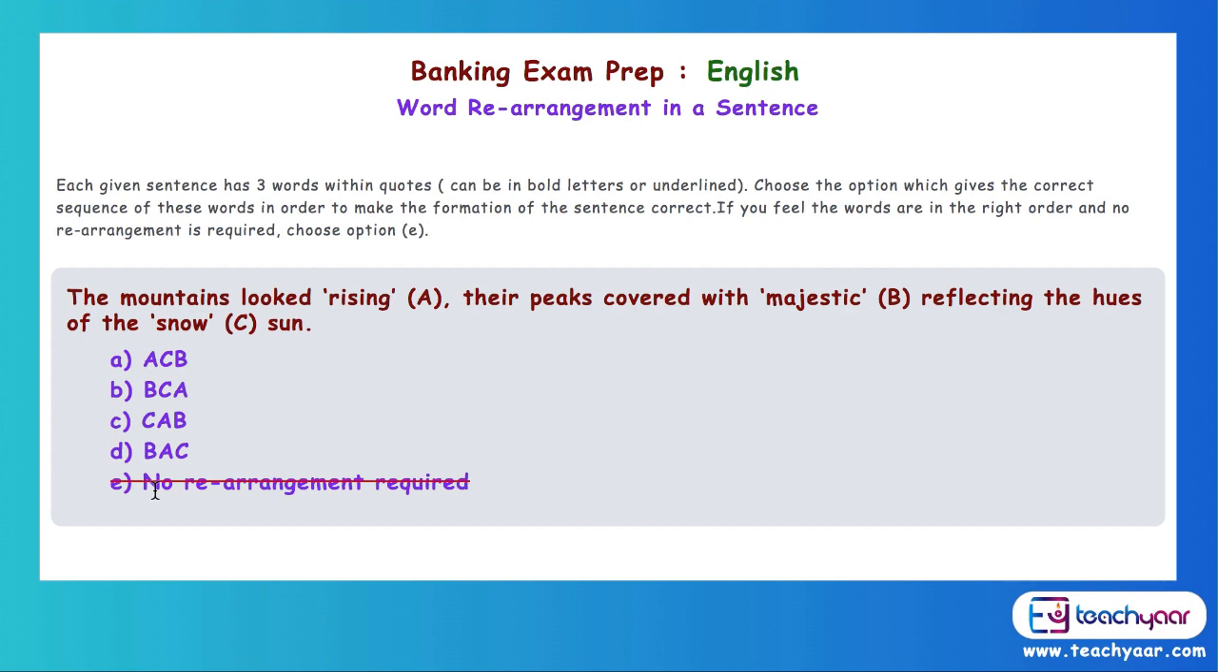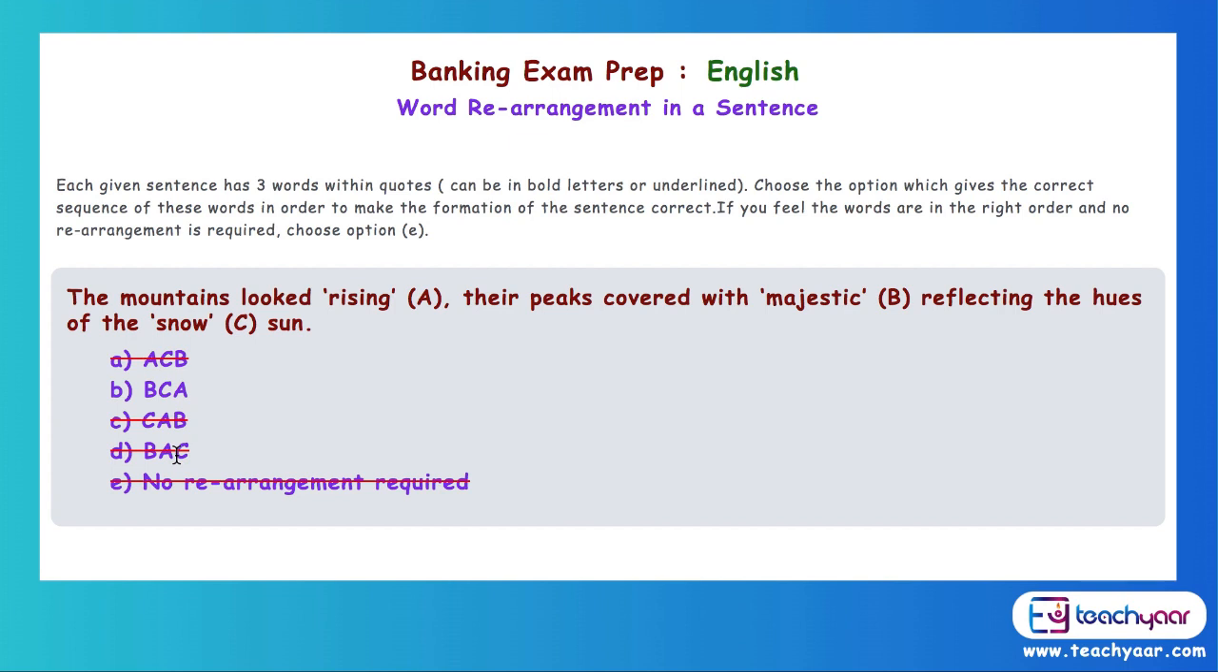It doesn't fit in. ACB is gone. CAB is gone, because we are going to put B in the first place. Now, what are the 2 options left? BCA and BAC. So let us look at the second word. The mountains looked majestic. Their peaks covered with rising or covered with snow? Obviously covered with snow. That means C has to come there. So BAC is ruled out. We have BC. Reflecting the hues of the rising will come there, A, of the rising sun.